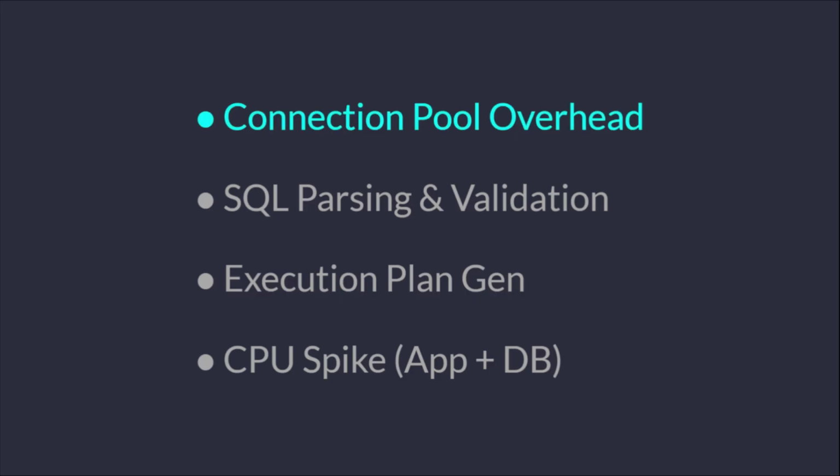The performance penalty of N+1 extends beyond simple query execution time. Each individual database query requires establishing or retrieving a connection from the pool, parsing the SQL statement, validating permissions, and generating an execution plan. Repeating these steps n times introduces significant CPU overhead on both the application server and the database server. Furthermore, the database often executes n separate index lookups instead of a single highly optimized index scan or hash join operation that could retrieve all necessary data efficiently.